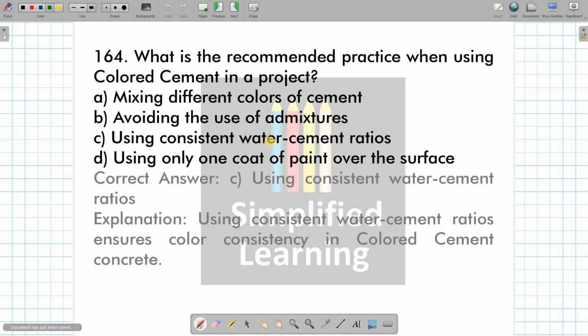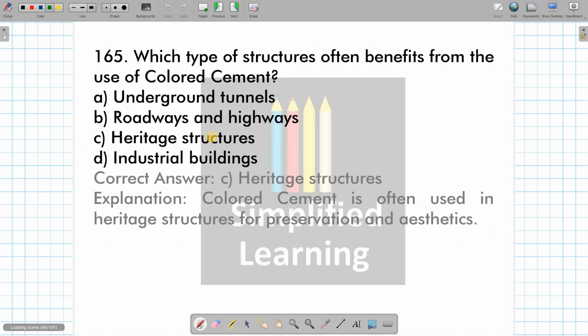Then what is the recommended practice when using colored cement in the project? Using consistent water cement ratio, because it is going to give out the exact color which is required for that specific structure. Okay, using the consistent water cement ratio. And which type of structure often benefits from the use of colored cement?